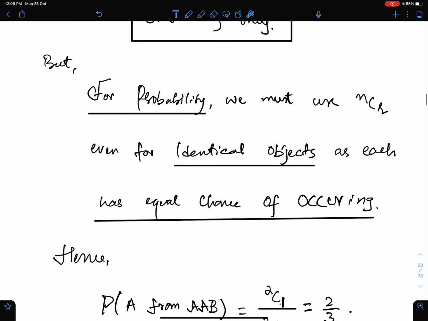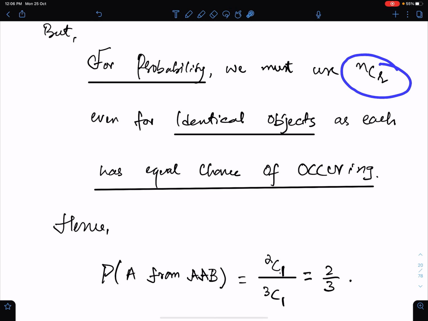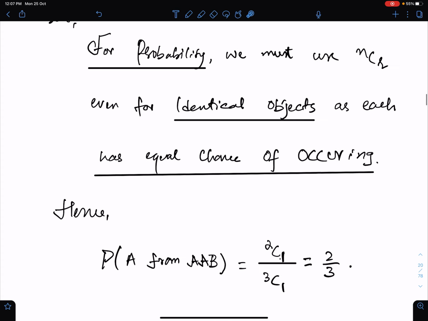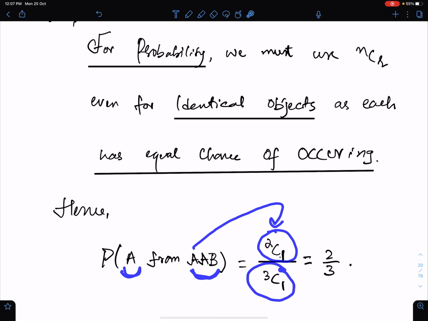But for probability, we must use NCR, even for the selections of identical objects, as each has equal chance of occurring. See, both A's have equal chance of occurring. That is why for probability of 1A from these three letters, I use 2C1 here, 1A from 2 A's, and 3C1 here, and the answer is 2 upon 3.